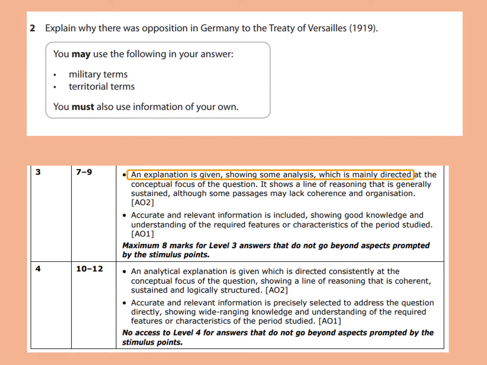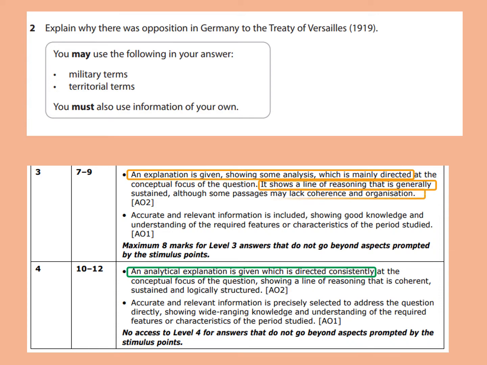For level 3, an explanation is given showing some analysis, which is mainly directed at the conceptual focus of the question, which here is why there was opposition to Germany, to the Treaty of Versailles. Compare that to band 4, which says an analytical explanation is given, which is directed consistently at the conceptual focus of the question. So you don't wander around and go off topic and look at things that aren't relevant to why there was opposition in Germany to the Treaty of Versailles.